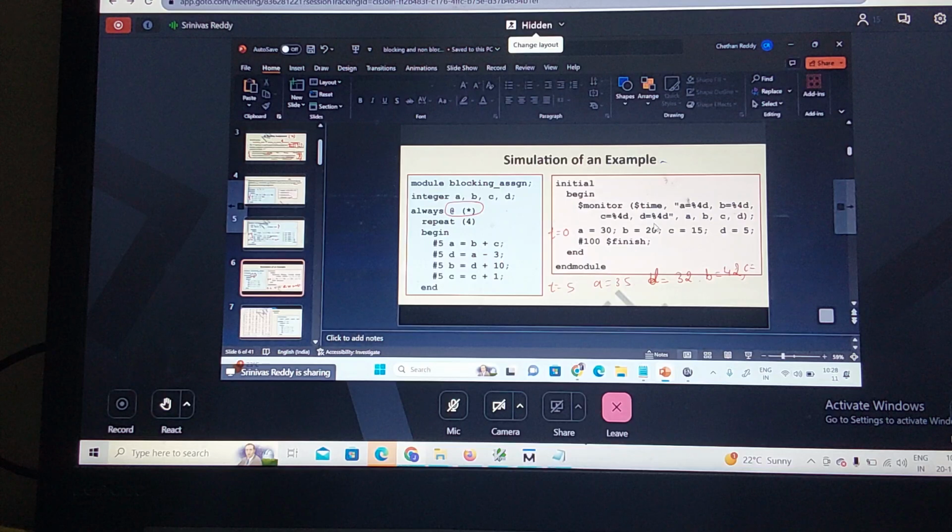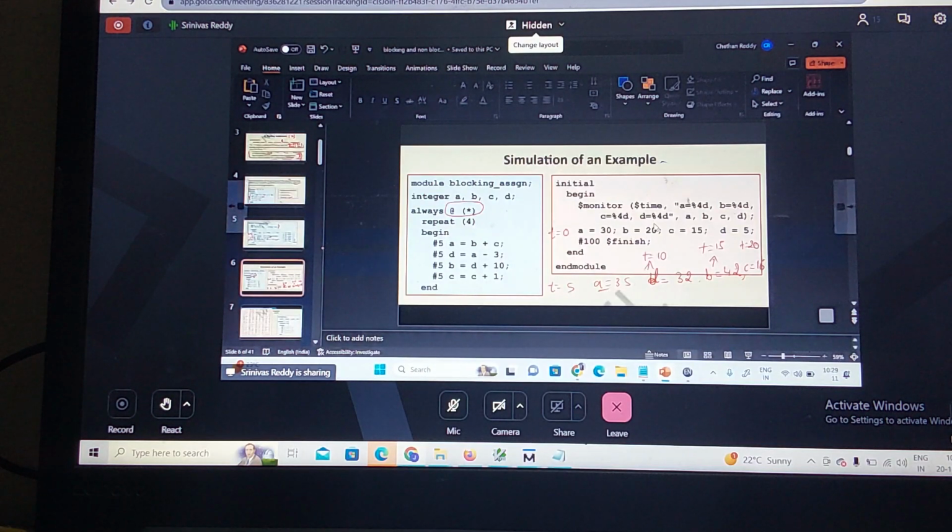Now this will be executed at what time? 5. This will be executed at what time? 10. This will be executed at what time? 15. And at 20, what is the C value? C is 15. 15 plus 1 means what? 16. Again, if I repeat this, what happens? Repeating how many times? I will repeat this for 4 times.